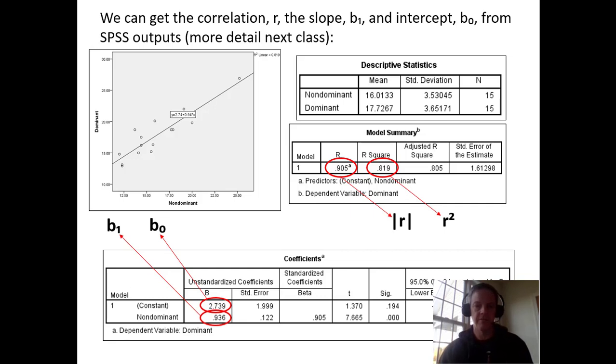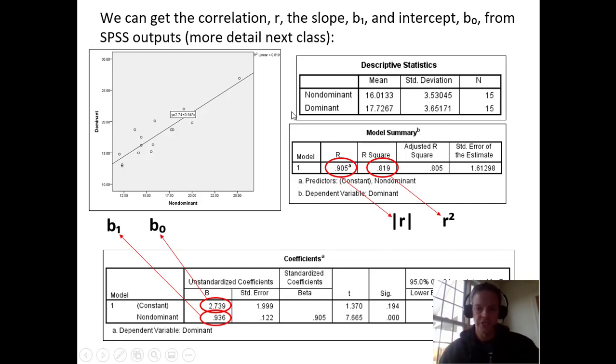Just to point out, if you did a correlational study, you look right here for your r, and there's your r squared. If you take the square root of 0.819, you get 0.905. That's how those two numbers come about. And down here, these are your B1 and your B0 for the equation of your line. Our best fit line was 2.74 plus 0.94x. We get 2.739 plus 0.936x. That's where those numbers show up in SPSS.